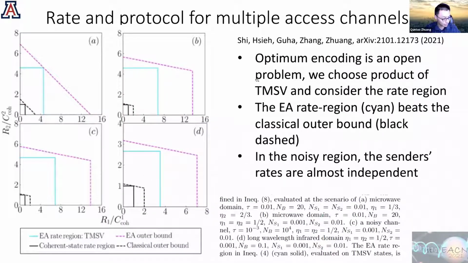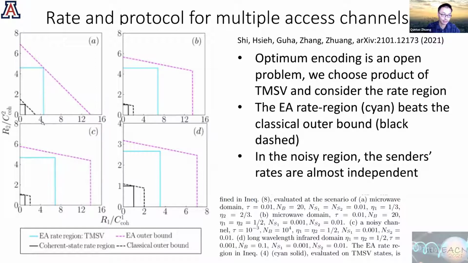Considering this two-mode squeezed vacuum as the inputs, although it's not known to be optimum or not yet, it's still an open question what is the optimal input, we can still achieve appreciable rate advantage over the classical rate region. So this is the trade-off of user 1's rate over the coherent state rate, user 2's rate over the coherent state rate. And in general, it will be a trade-off.